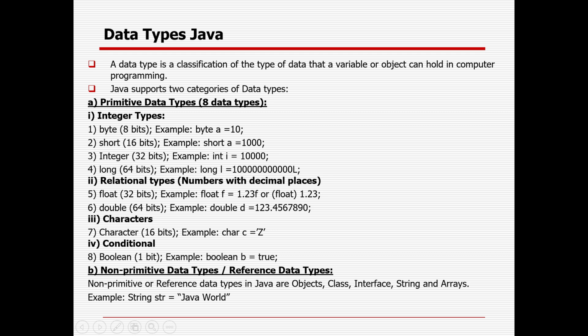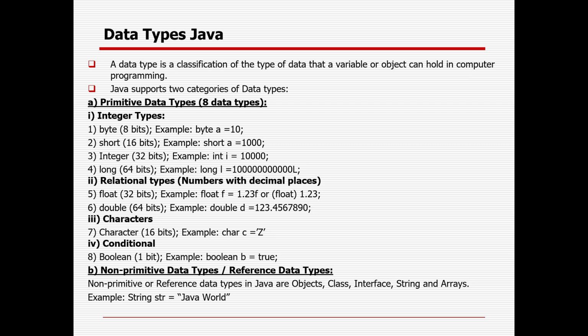For integer, there are byte, short, int, and long, based on size. Byte is 8 bits, meaning 2 to the power 8, which is 256 values in total. So it can hold 256 values, from minus 128 through 0 to plus 127. A byte can only have this range.